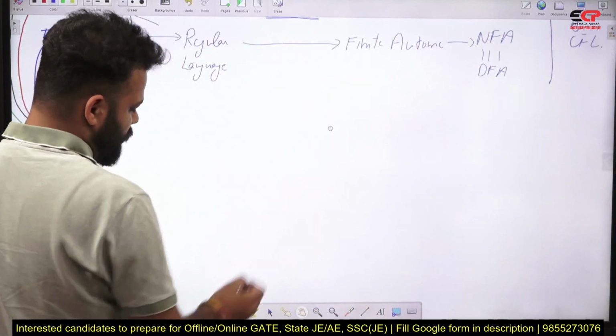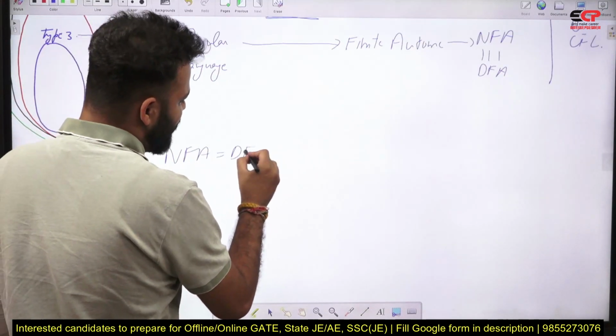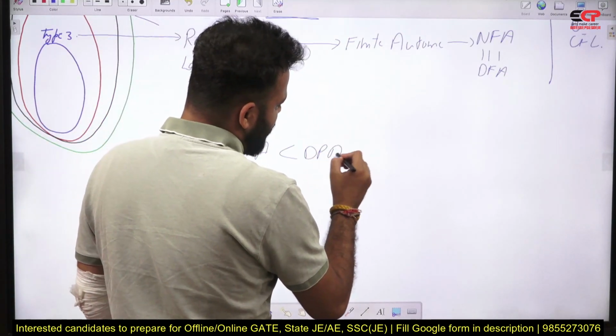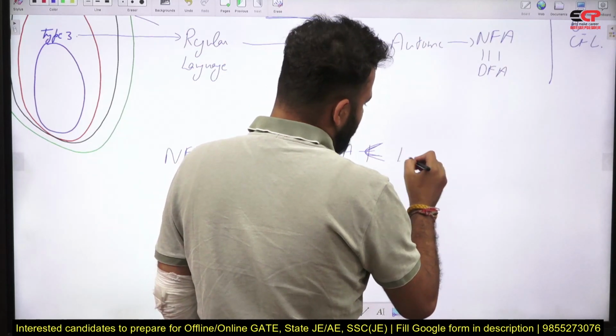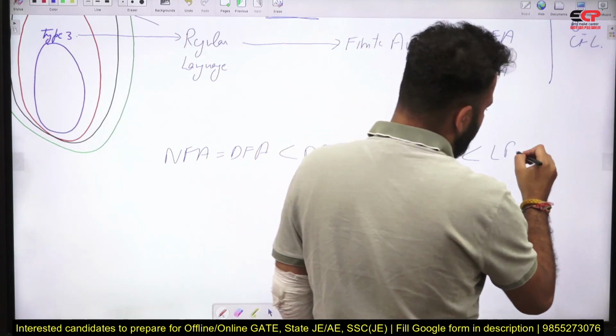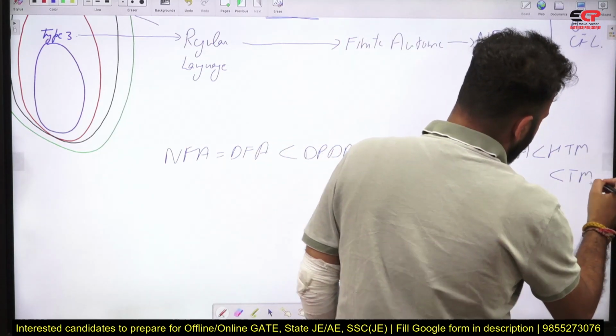So if I want to write down in terms of power, NFA will have equal power as DFA, DPDA will be more powerful than them. Then after that NPDA will be more powerful. Then we have linear bound automata, then we have halting Turing machine, and in the end we have Turing machine.